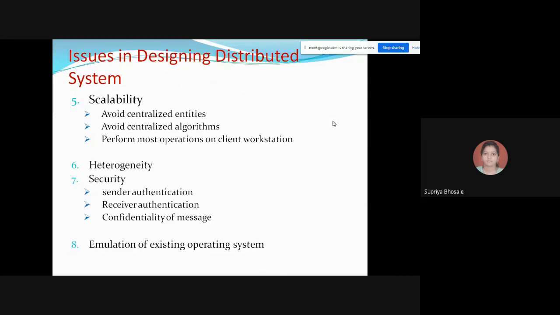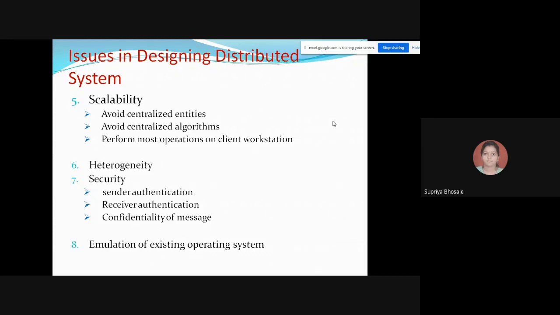Then we have seen the heterogeneity, then security. Under security, the authentication from the sender or receiver side, then confidentiality of the message, how we are going to achieve that is also a point of issue in DS. And finally, the emulation of existing operating systems.